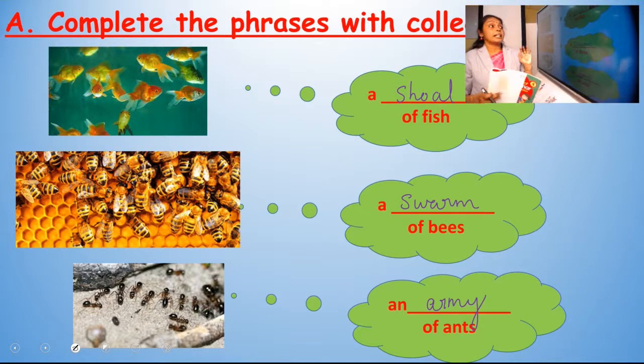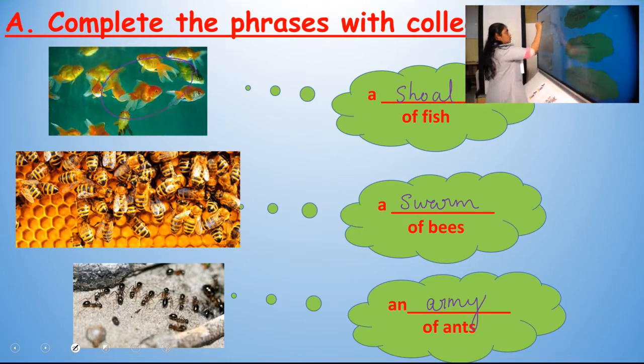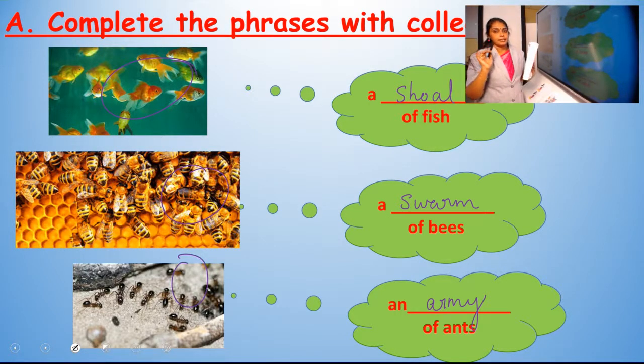Clear? So, a collective noun is the name given to a group of people, a group of animals, a group of things of the kind, spoken as a whole. That is the definition for collective noun. So, this is a group of animals, and we have given a new term, that is collective noun. An army of ants is a collective noun for ants, and a swarm of bees and a shoal of fish.